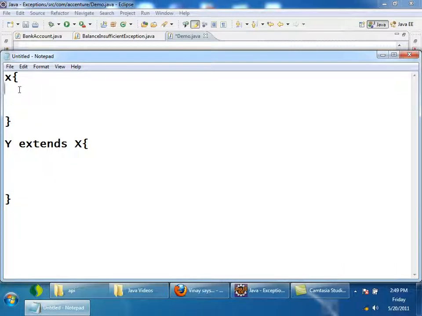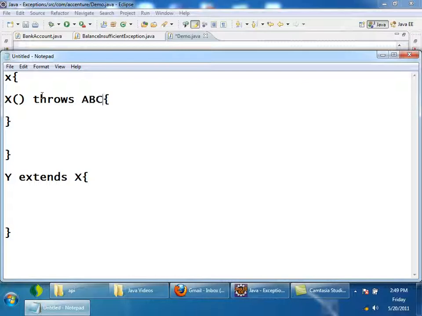I am writing a constructor for X, and I am declaring that the X constructor throws ABCException.